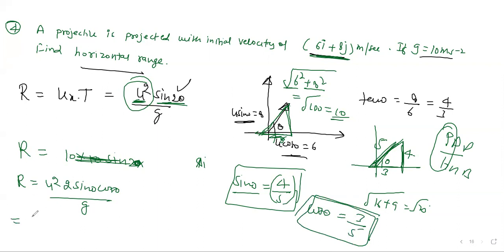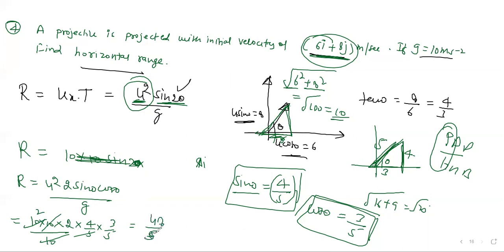So these two values we can put here. Velocity is 10 into 10. Total velocity you have to put, not x and y velocity. Total velocity found from here. 2 times sine theta you wrote 4 by 5, and cos theta you wrote 3 by 5, divided by g, which means 10. So 10 you can cancel here. 5 goes 2 times, right? So how much is coming? 2 into 4, 4 into 16, so 16 means 48 by 5. 48 by 5 meter. That will be your answer.